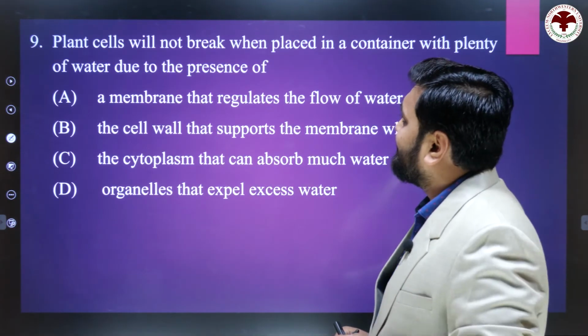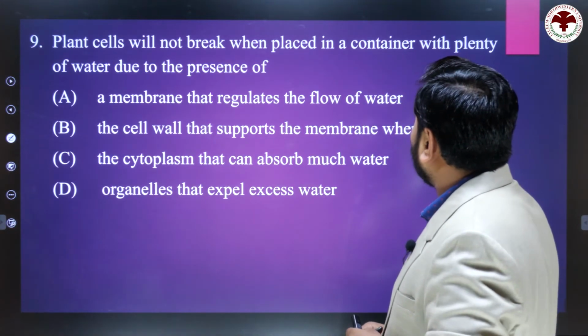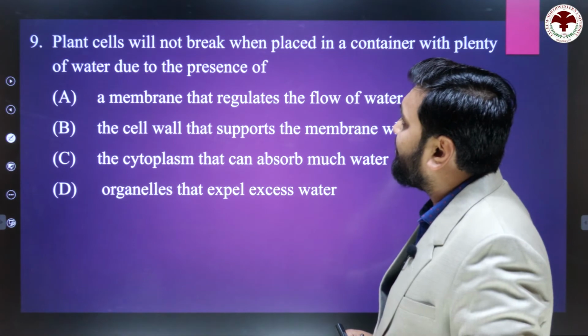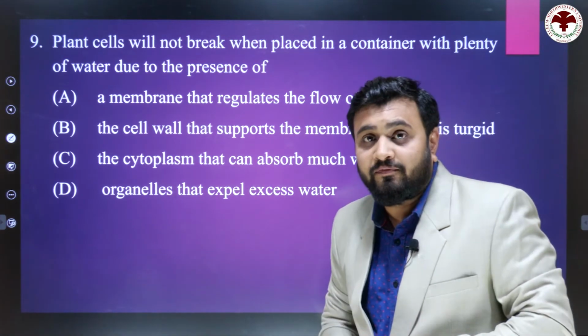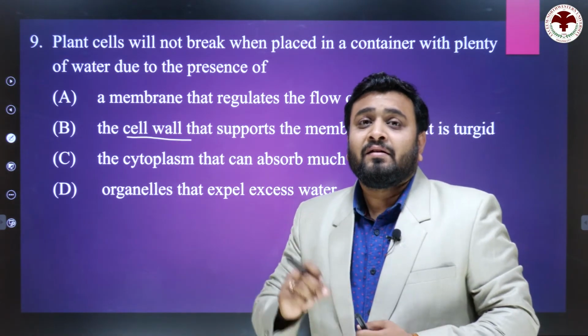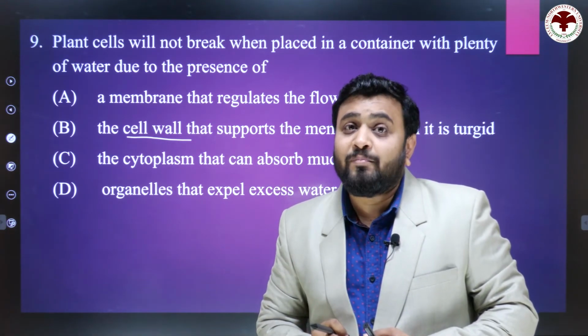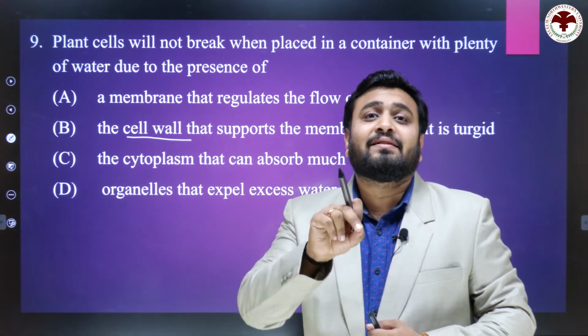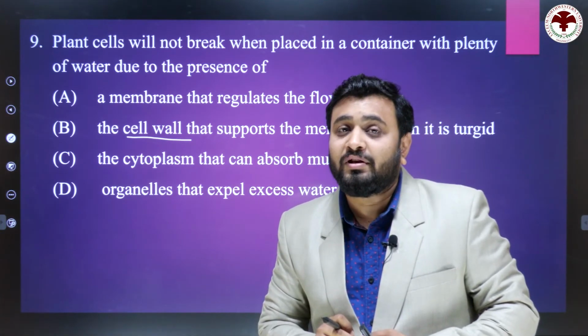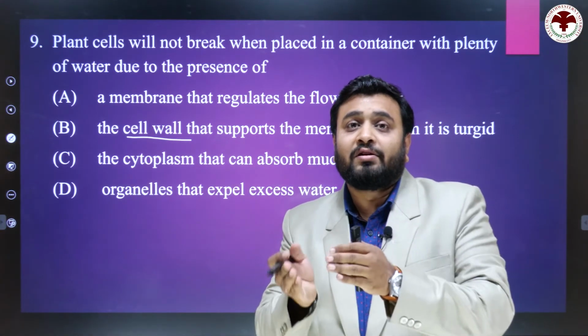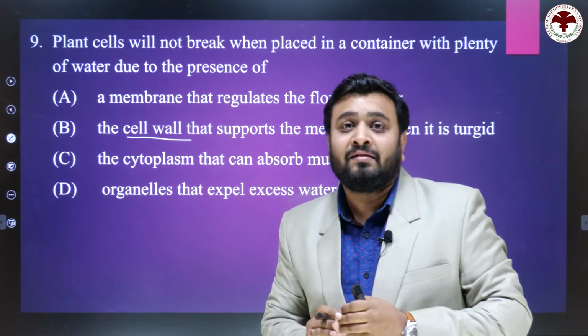Next: plant cells will not break when placed in a container with plenty of water due to the presence of. If we put the plant cell in a beaker containing water, the water is hypotonic and the inside of the plant cell is a hypertonic solution. It means water goes inside the plant cell.